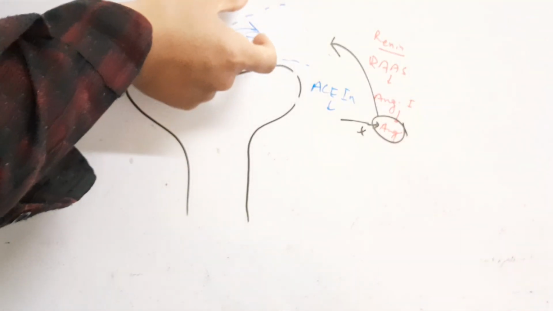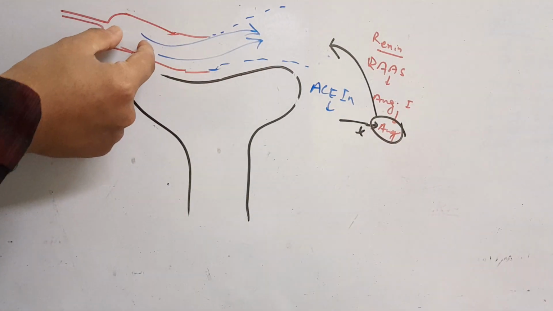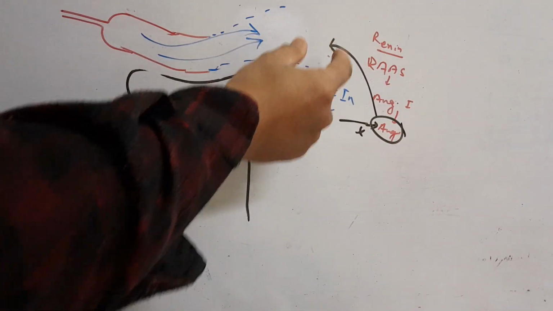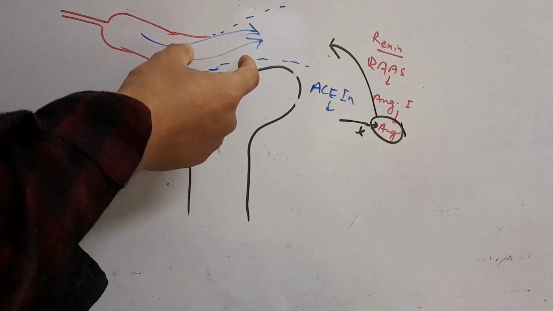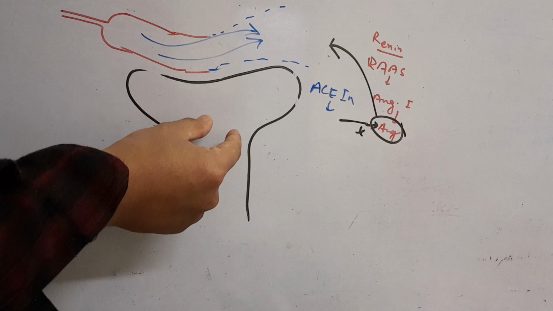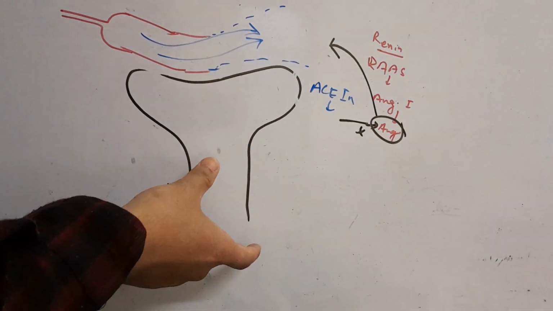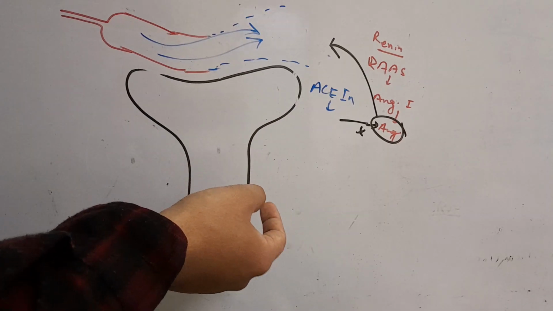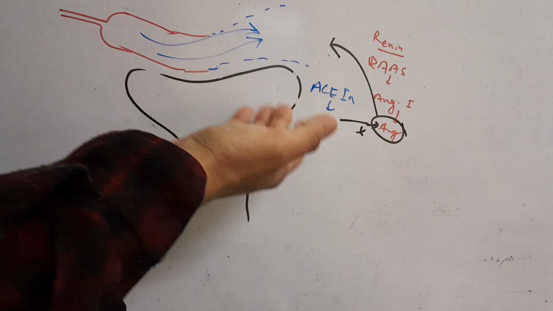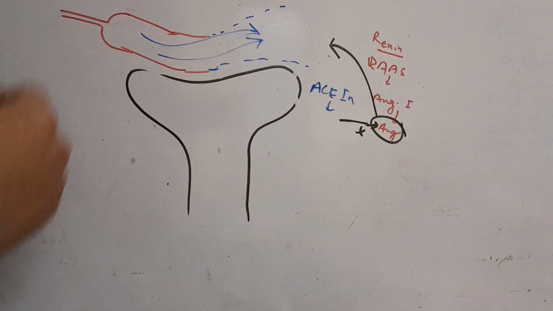there is vasodilatation. Because of the vasodilatation, the small amount of blood that was coming will further go to this side because of lower resistance. So in this case, because of dilatation of the efferent arteriole, there won't be effective filtration, and the urine output will again decrease and cause insult to the kidney. So ACE inhibitors should not be used in case of a hypovolemic state or pre-renal causes of renal failure, and not to be used in case of renal artery stenosis.